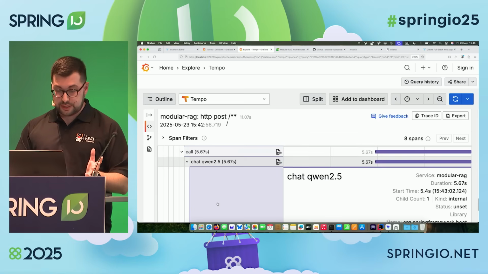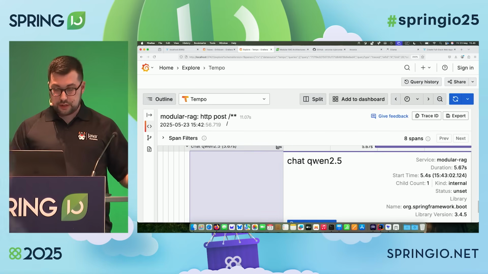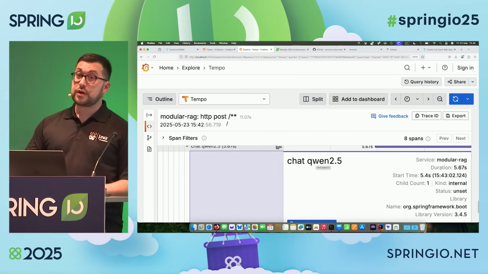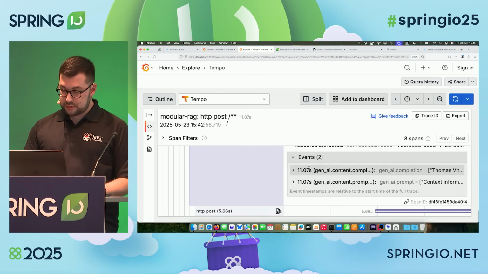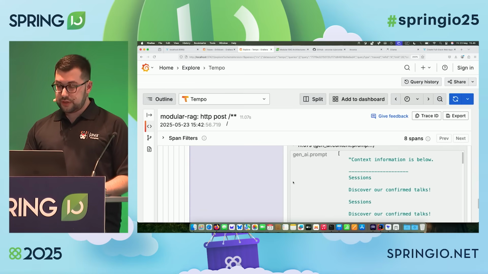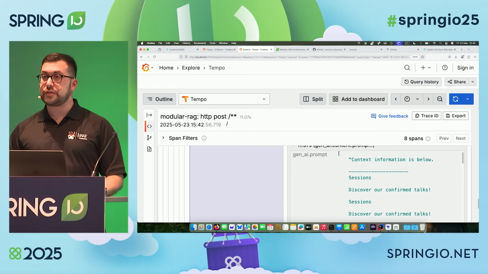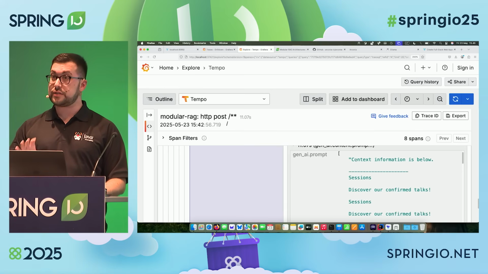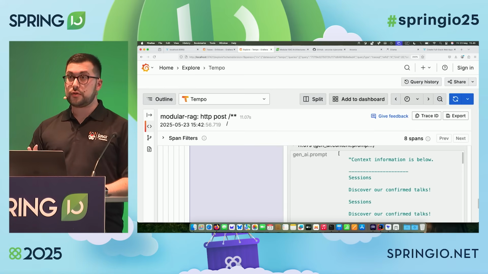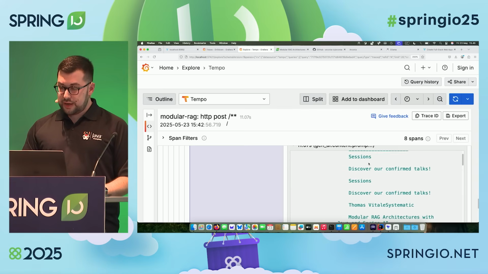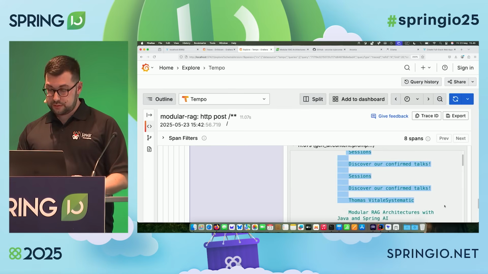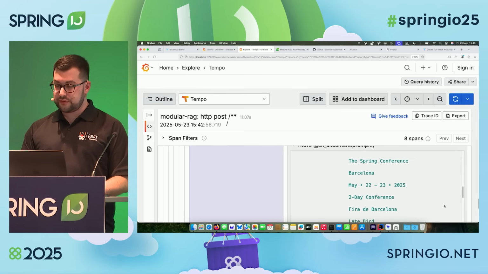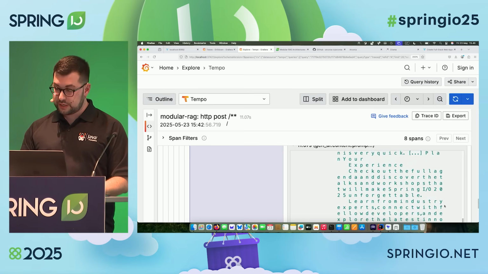So let's double check that. I'm using here a Qwen 2.5 model running locally in Ollama, and we can see information about the prompt. So in the prompt, I have something that says context information is below. I didn't write that. I just asked my question about the modular RAG session. But here, I can see all the information that has been retrieved from the search engine. So there's a list of lots of different information returned by the search engine.